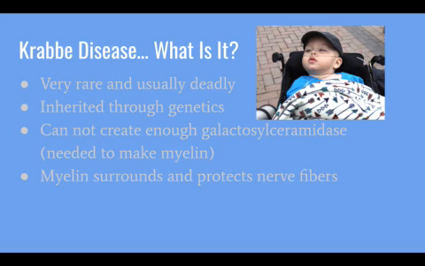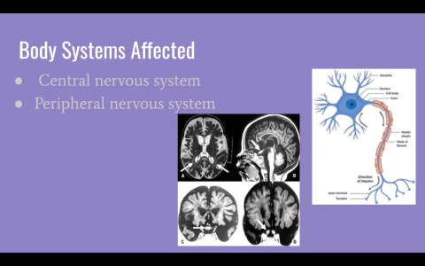Without this protection, cells in the brain will die and the nerves in the brain and other parts of the body will not work properly. In addition, Krabbe disease affects the nervous system.